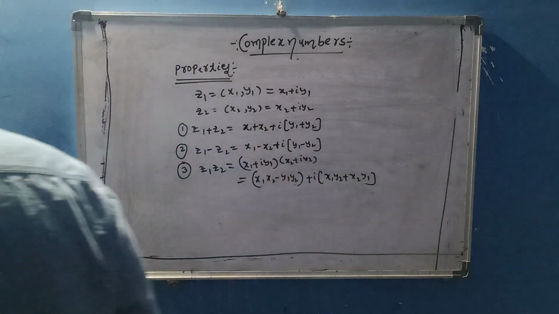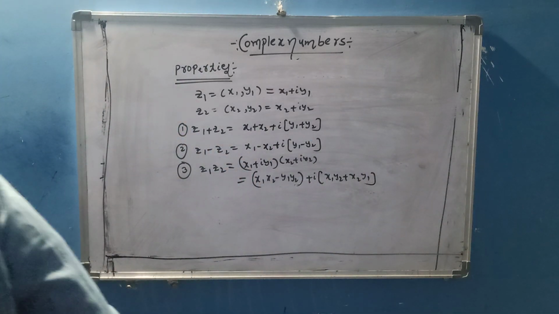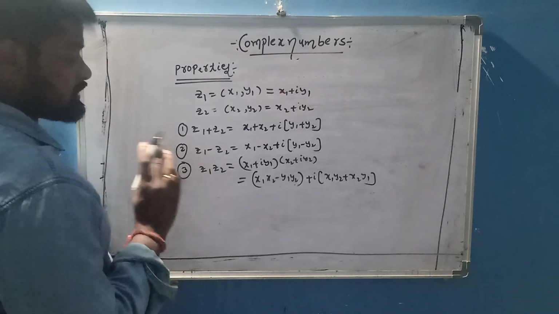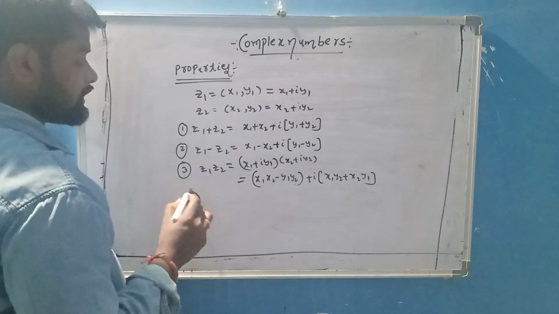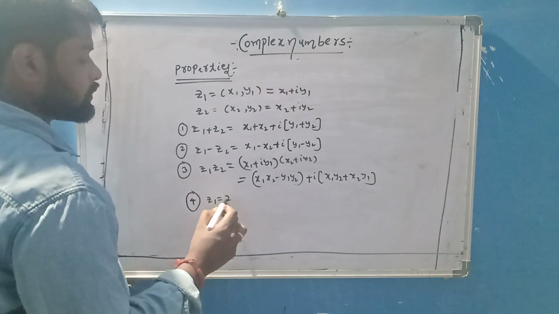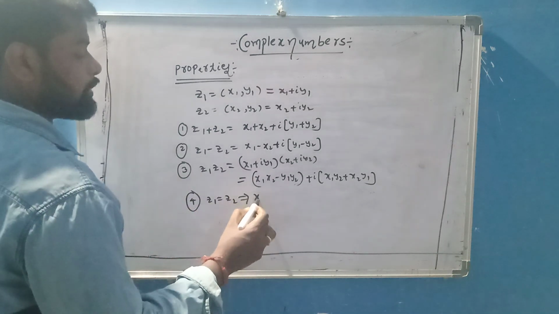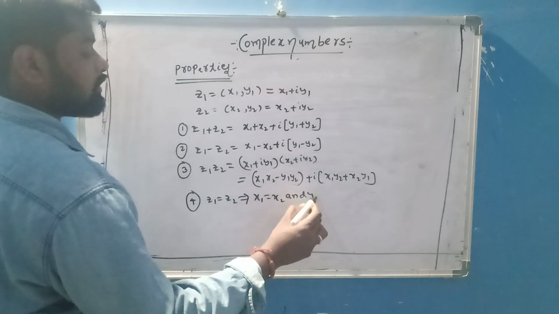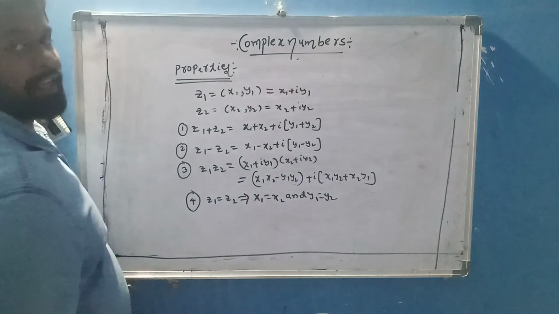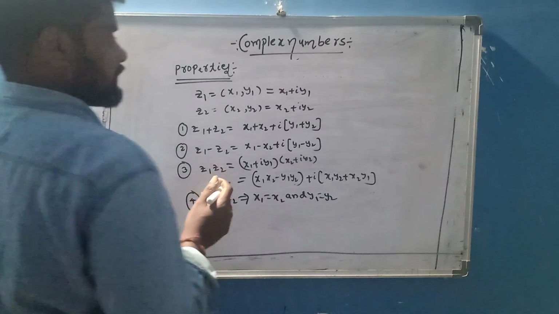This is z1 z2. This is the addition, subtraction, multiplication. After that, if z1 is equal to z2, then equating the real parts, x1 equals x2, and equating the imaginary parts, y1 equals y2. These are the properties.